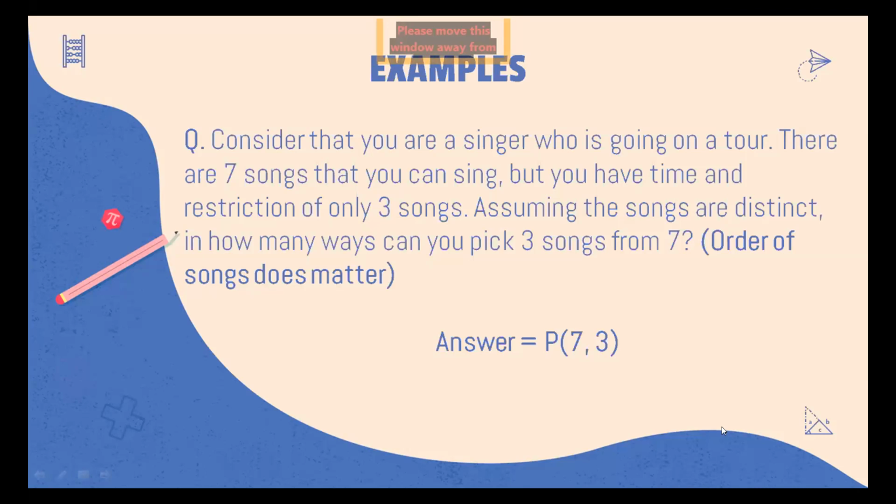What I want to say is that the formula does not matter. It's the understanding that matters here. Even in the test that you will get in the assignment, I have multiple options so that you can answer in P of n comma r, or in the factorial notation as well. So I think Samyak and Krishna have put their answer. It's fine. Even Skanda. What I want you to know is not how to evaluate P of 7, 3. I want you to understand why it's P of 7, 3.